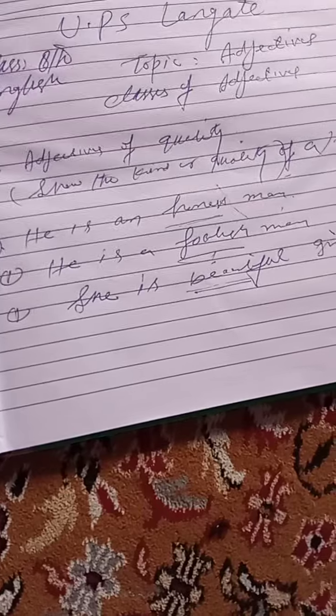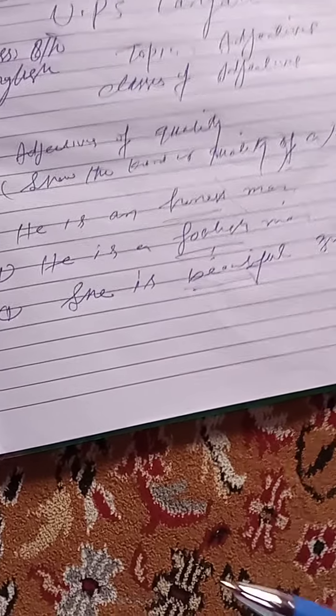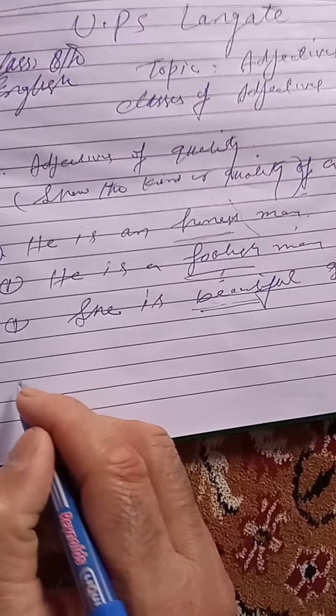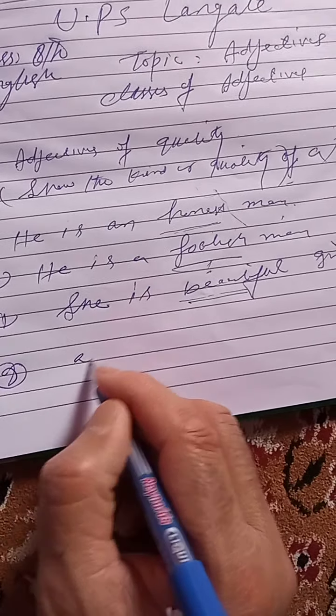So these are called the adjectives of quality: honest, foolish, beautiful, because they point out and describe the quality of a noun. Second is the category of adjectives of quantity.